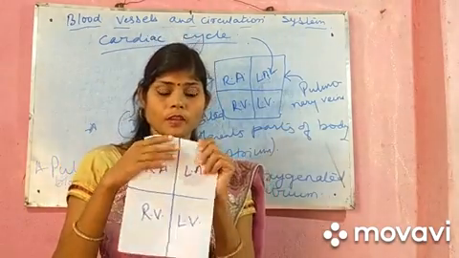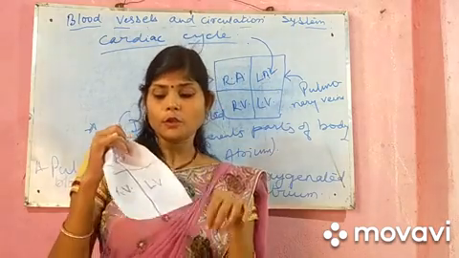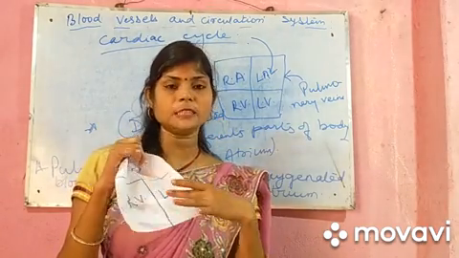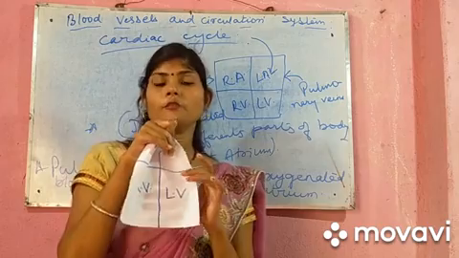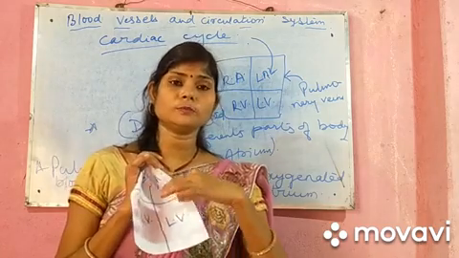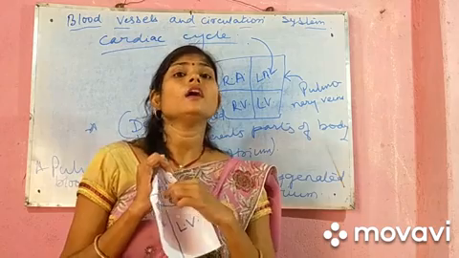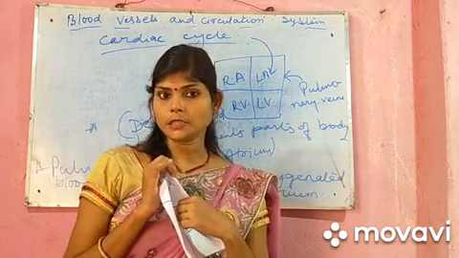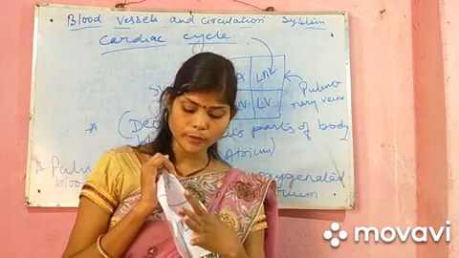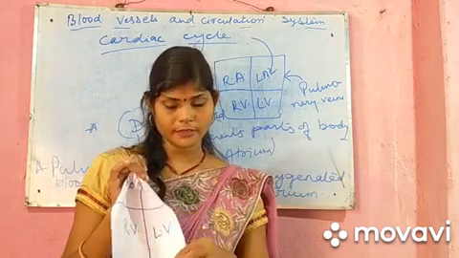So here contraction starts. The atria start to contract while the ventricles are at rest. The bicuspid valve and tricuspid valve open, and the blood passes into the ventricles.